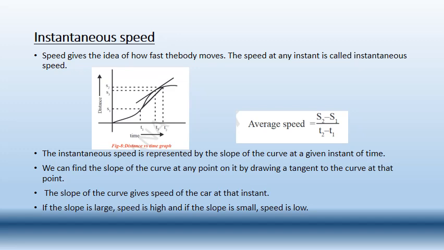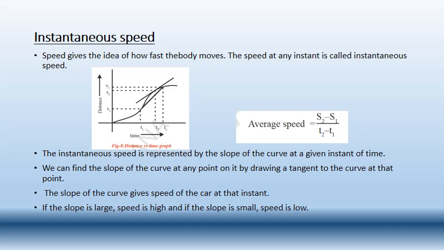So here the distance, when you draw a graph between the distance and the time, then you are observing that here you are getting a curve. So when you are going to draw a tangent at one particular point where you are going to measure the distance, then where you are going to measure the speed, then you will get the instant speed.